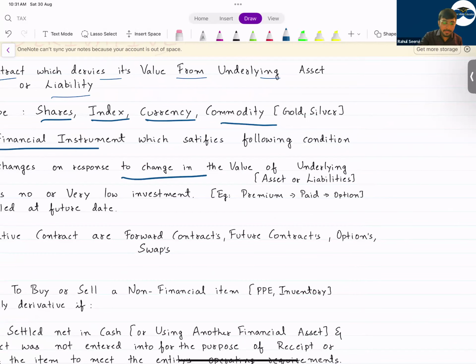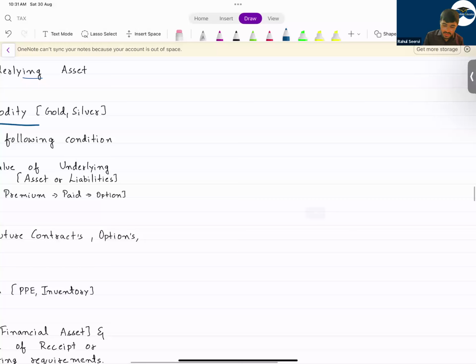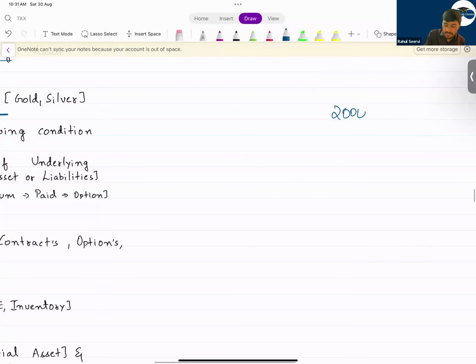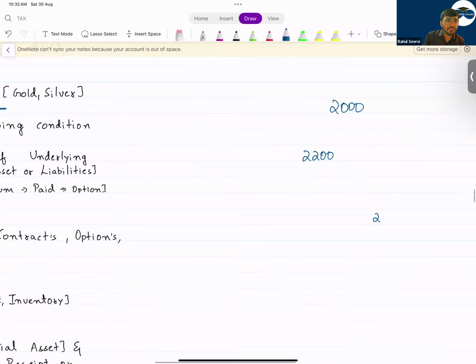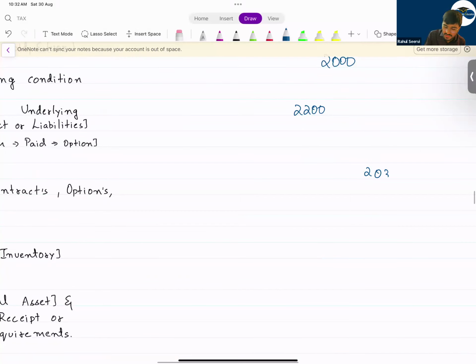Suppose I have done a betting on Reliance share price. Today the Reliance share price is 2000 in the market. I mentioned that the value will go to 2200. Now after 3 days the Reliance share price has become 2030. Can I say this 30 is an increase for me? It's a gain for me. It's a financial asset for me because I am winning here. I am on the positive side. It's favorable to me.